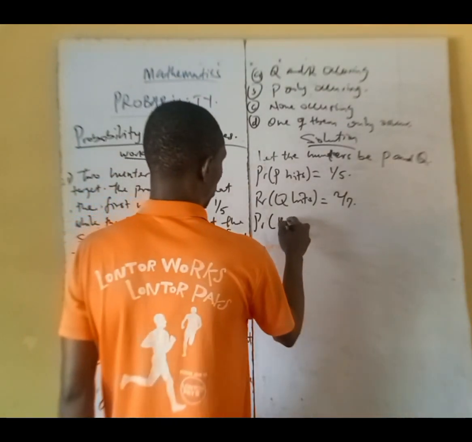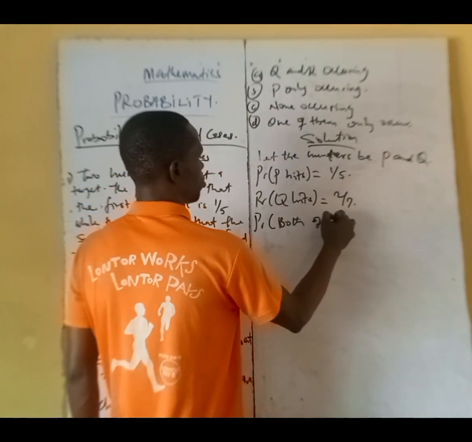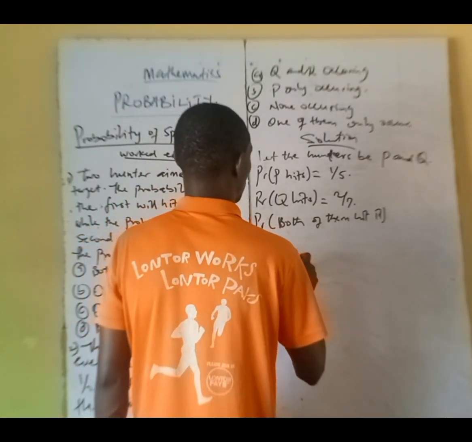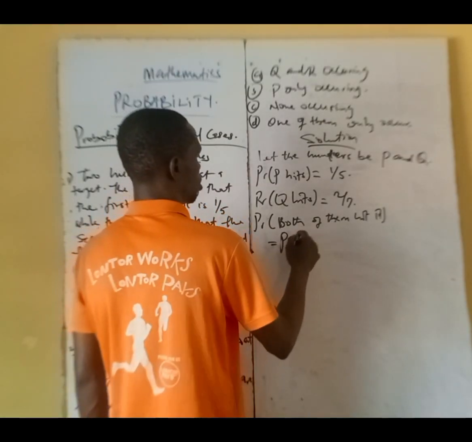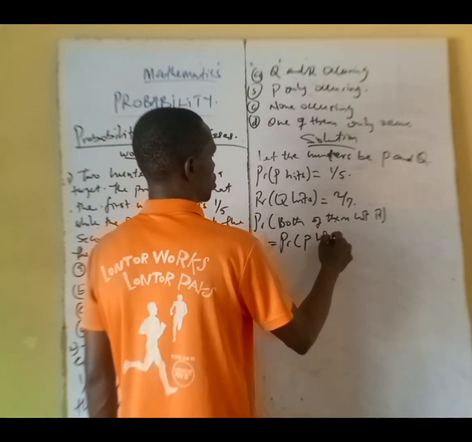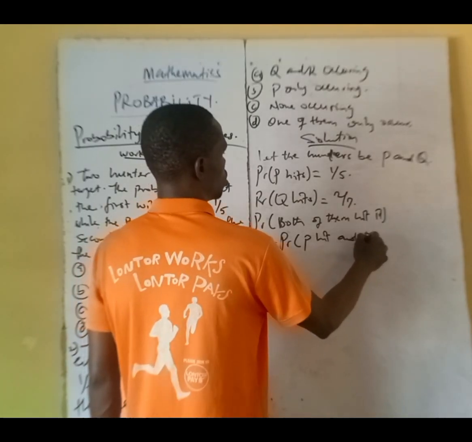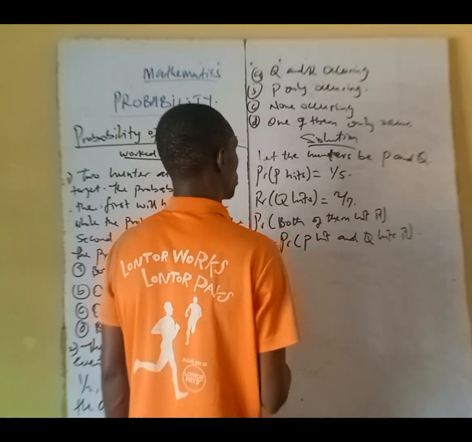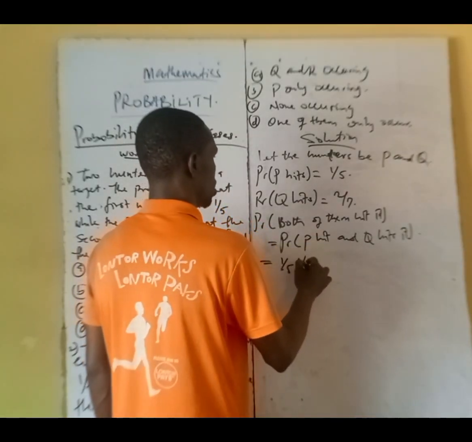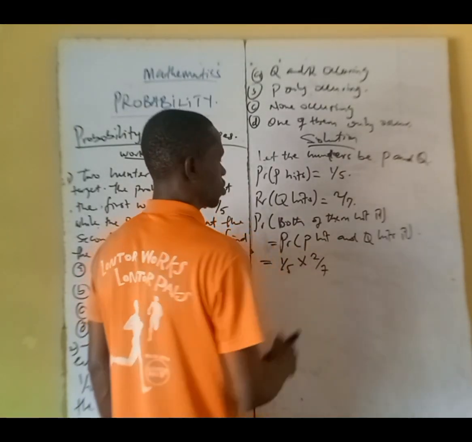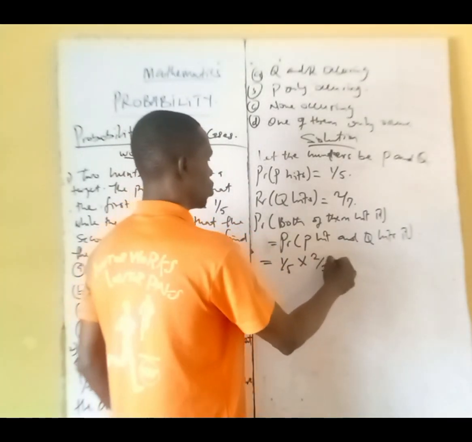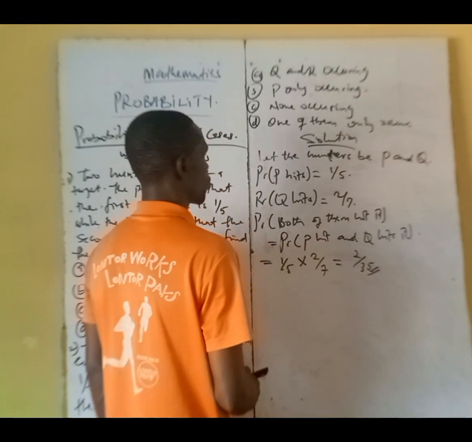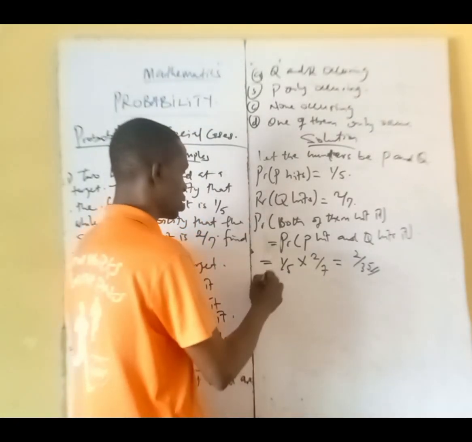So you have to find probability that both of them will hit the target. So probability that both of them hit it will be what? Probability that P hits it and Q hits it. And that will give us P hit it, that's 1 over 5, times Q hit it, that's 2 over 7. And that will give us 1 times 2 is 2, 5 times 7 is 35. I hope you understand that. Alright. Then B.